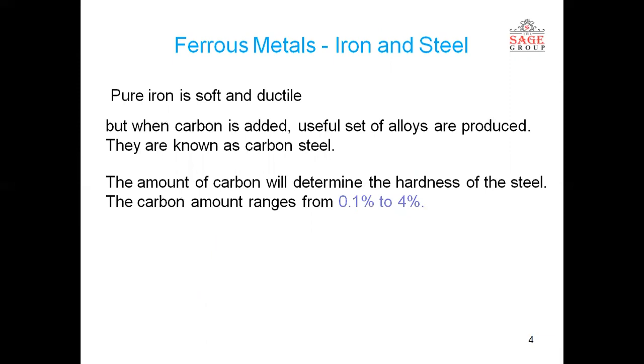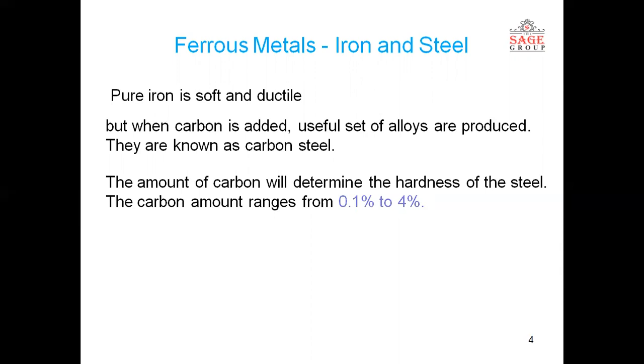Let us come to iron and steel. Pure iron is very soft and ductile, but when carbon is added to it, it becomes useful and can be used for various engineering applications. When we come to the distinction between iron and steel, iron is basically a pure form of iron containing no other elements.